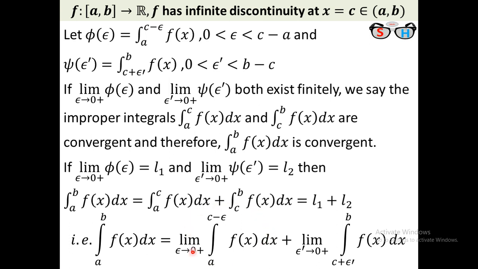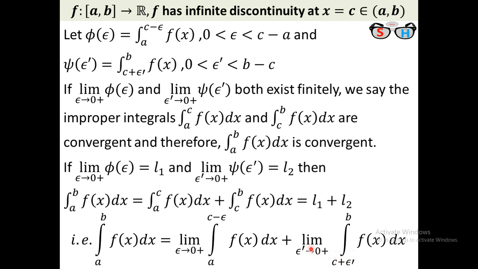So if the limit exists, as well as here we discard or neglect c from the domain, so we take the right side of c, because here the domain is c to b. We cannot move to the left-hand side of c for that case. So we move to the right-hand side of c and choose a positive real number epsilon dash, and then after integrating the function from c plus epsilon dash to b, we move c plus epsilon dash to c.